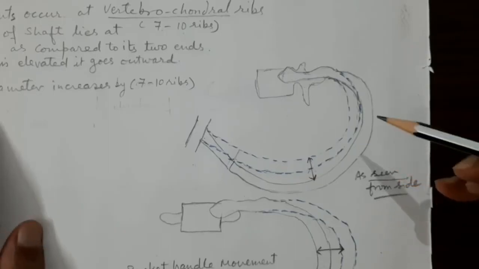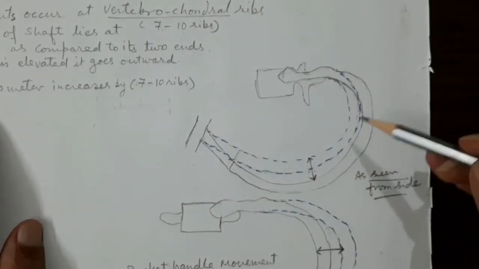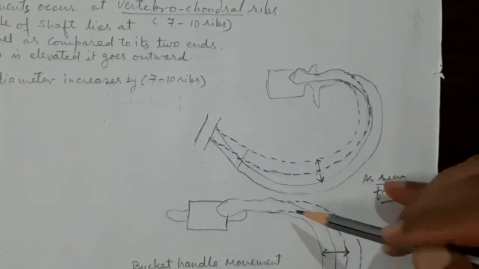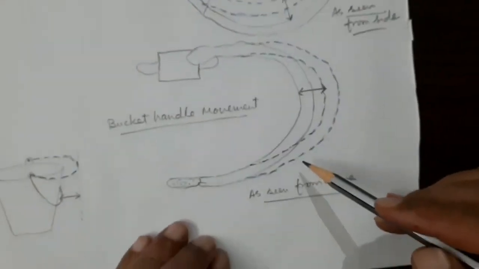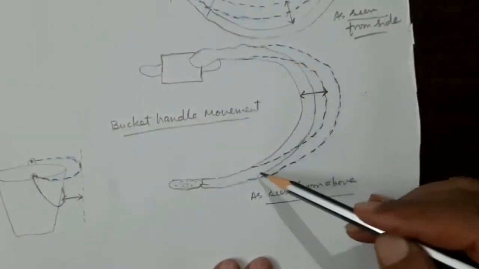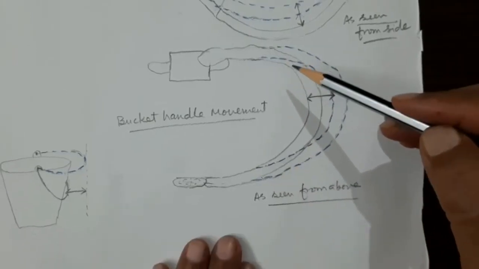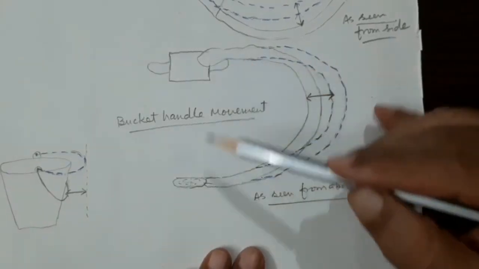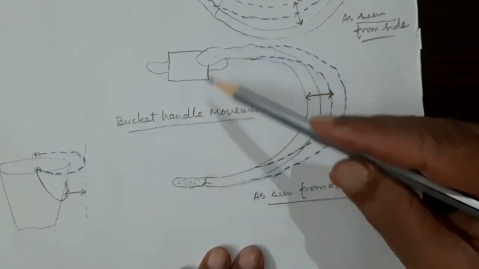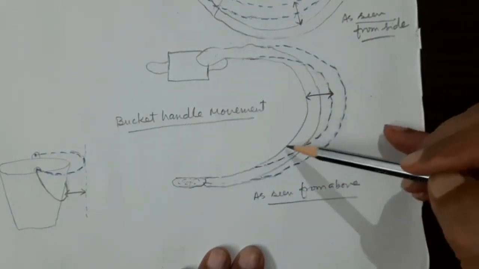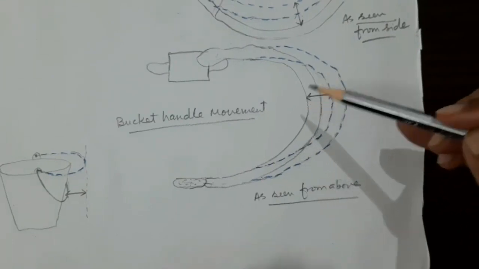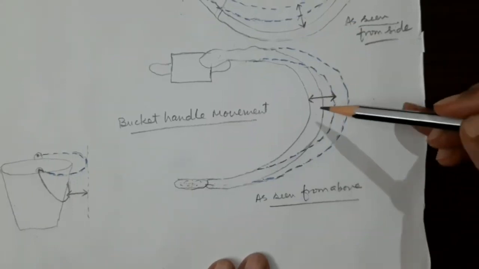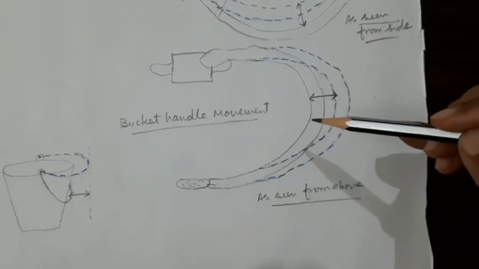Now because of the lifting, the middle part of the shaft lies at a lower level. In this transverse view, you can see the middle part of the shaft lies at a lower level as compared to its two ends, that is the vertebral end and the sternal end. When you see the articulated skeleton in the dissection hall, try to understand this lower level.